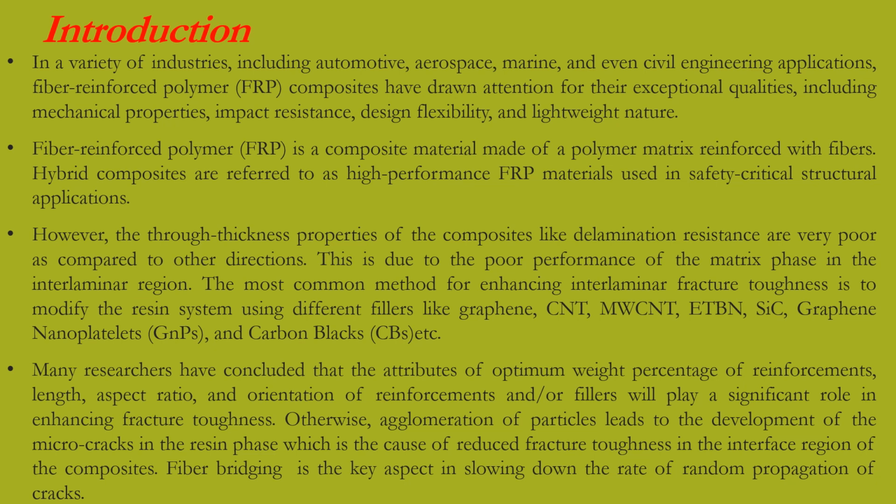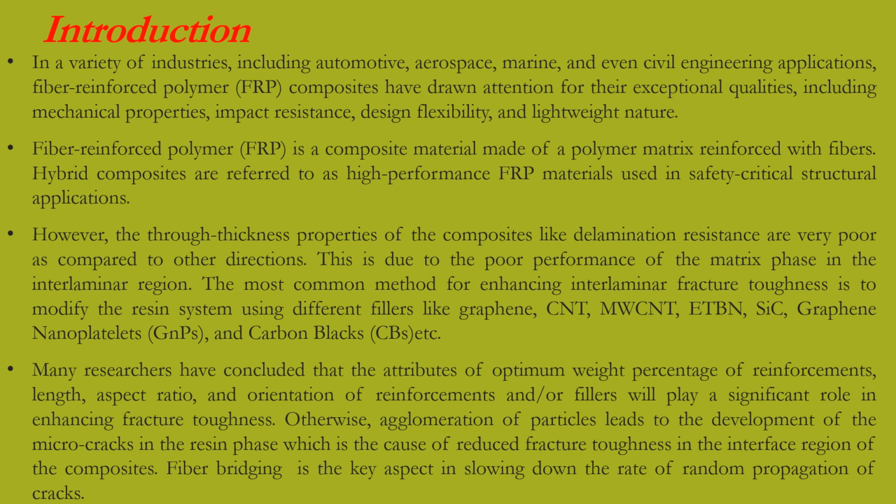However, the through-thickness properties of the composites, like delamination resistance, are very poor as compared to other directions. This is due to the poor performance of the matrix phase in the interlaminar region. The most common method for enhancing interlaminar fracture toughness is to modify the resin system using different fillers like graphene, carbon nanotubes, multi-walled carbon nanotubes, ETBN (epoxy terminated butadiene nitrile), silicon carbide, graphene nanoplates, and carbon blacks, etc.